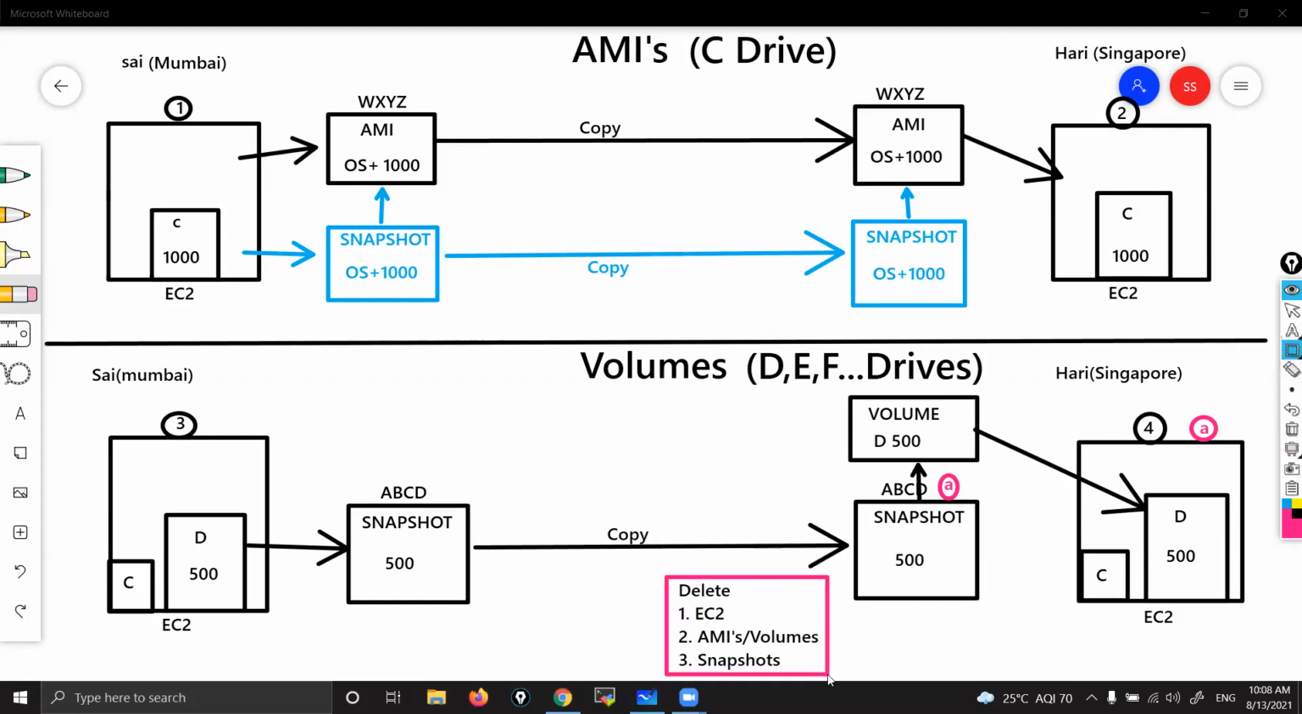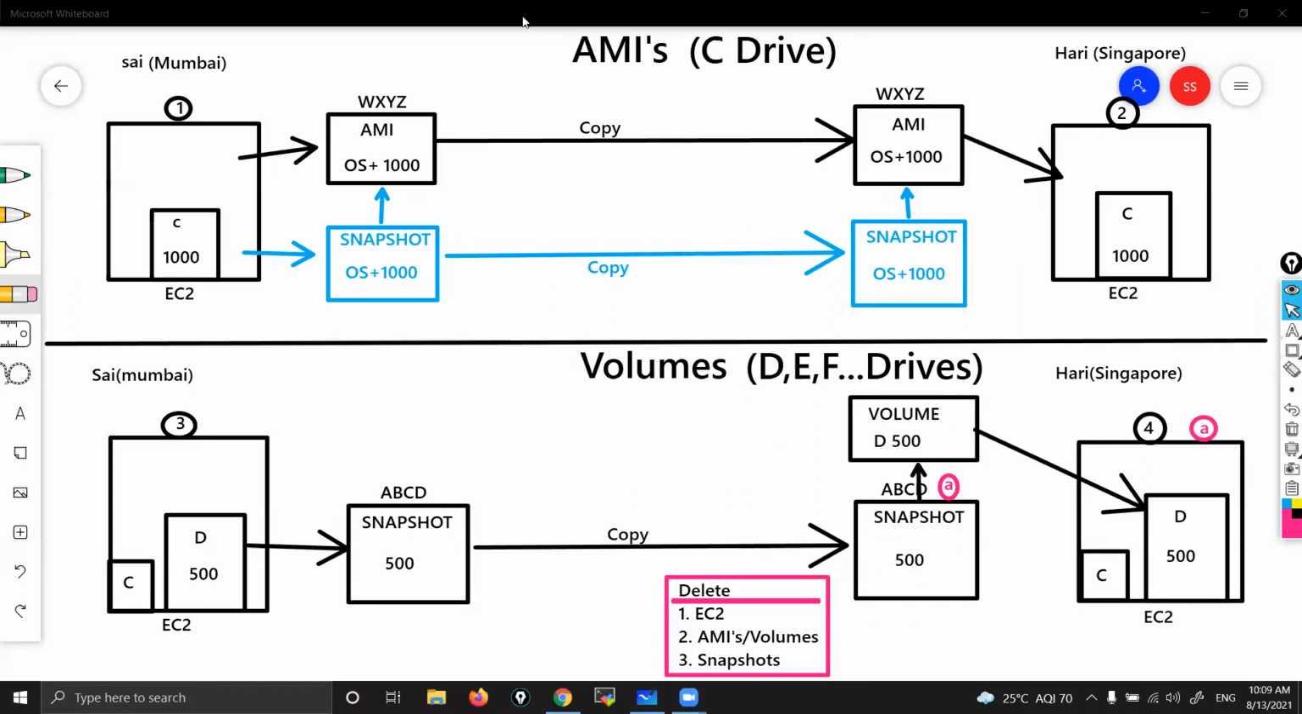Your logic is simple. You created AMI or volumes from a snapshot, correct? In the first case, AMI got created from snapshot. In the second case, volume got created from snapshot. So first you have to delete the dependency, volume or AMI. Then only you can delete the snapshot. Correct or not?